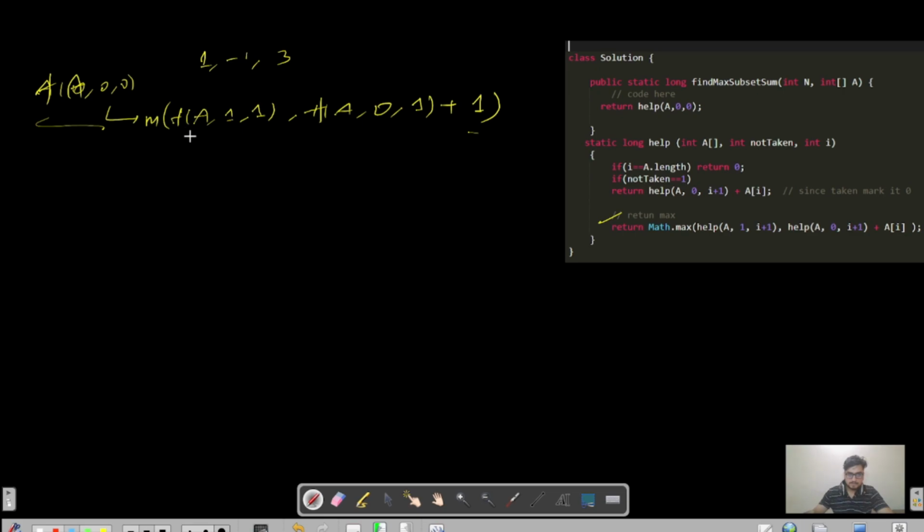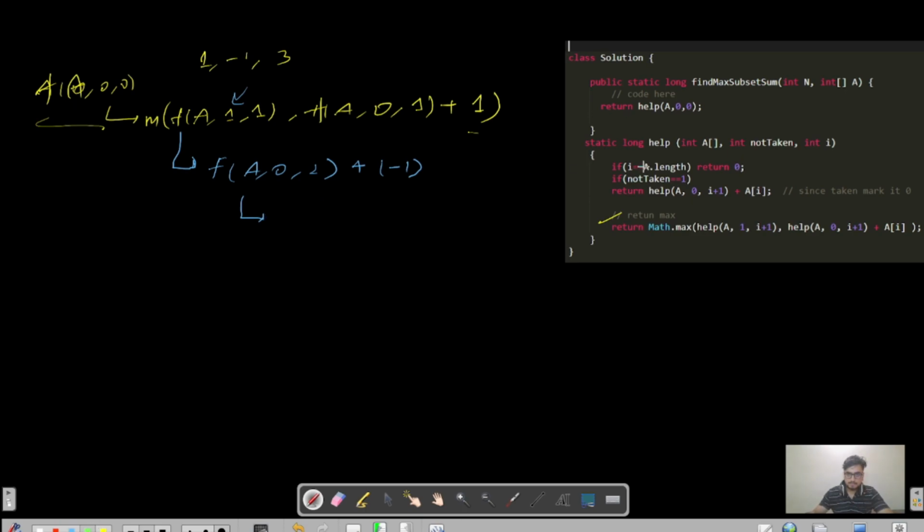Since this is our first time calling this function, तो हमें इसे सॉल्व करना होगा. अब हम इसे सॉल्व करेंगे तो क्या कॉल होगा, f of, since the taken state is equals to 1, that means we have to take that element and then we have to consider. तो हम क्या करेंगे, a, 0, 2, right? And then plus the element present at index 1 is -1, तो ऐसा हो जाएगा. And now we will call for this element again, right?